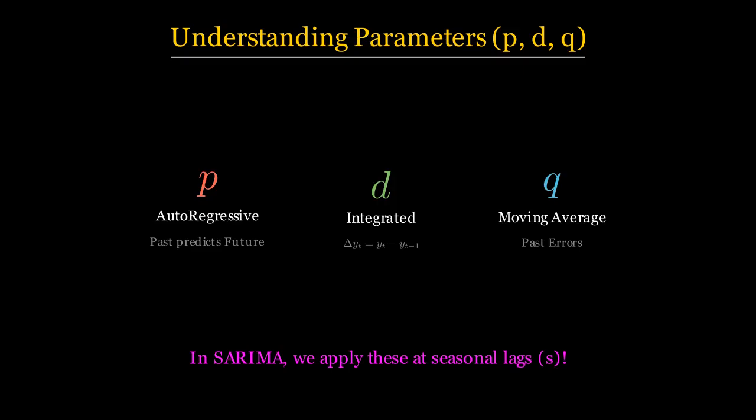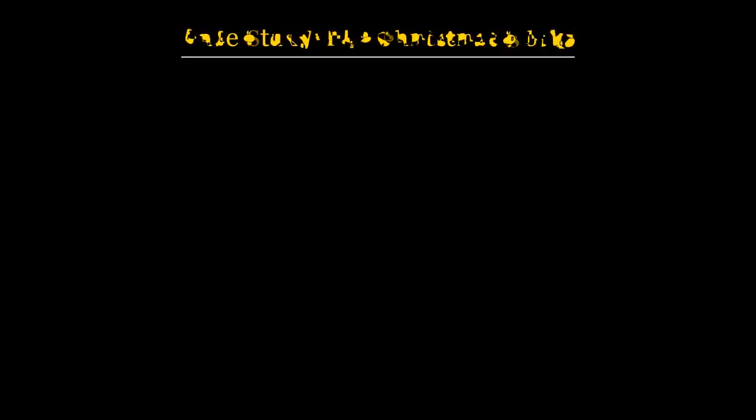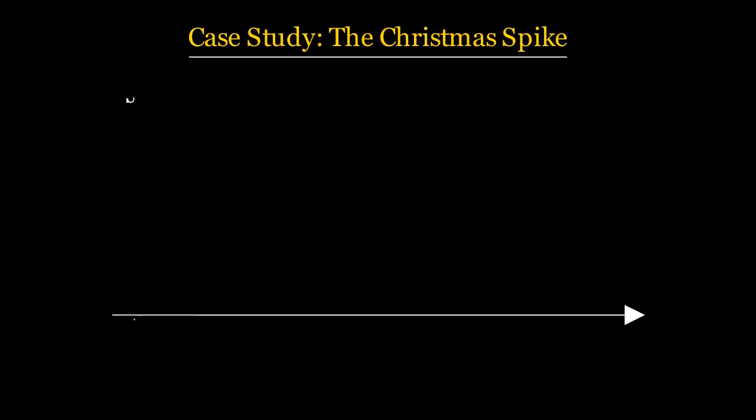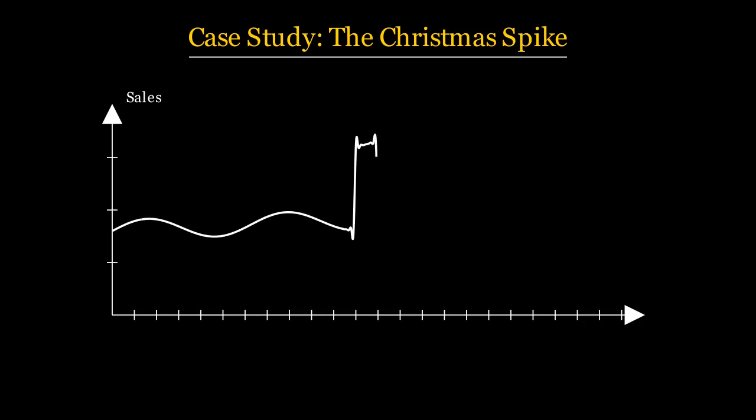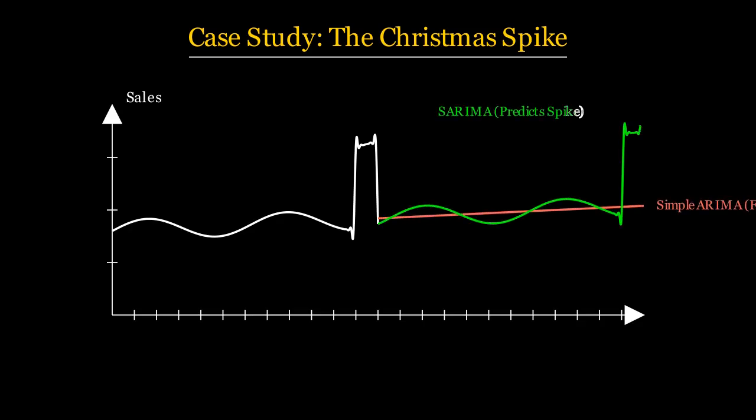Let's look at the Christmas spike. Retailers often see 30 to 40% of their annual revenue in Q4. If we use a simple ARIMA, the model treats the December peak as an anomaly and smooths it out. A SARIMA model, however, remembers what happened last December and projects that behavior forward, acknowledging that the anomaly is actually a predictable pattern.